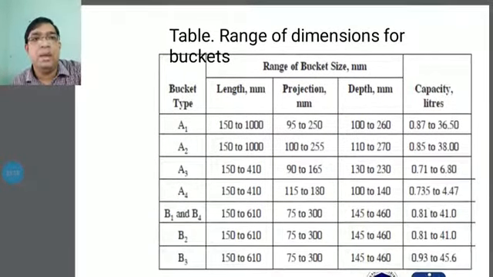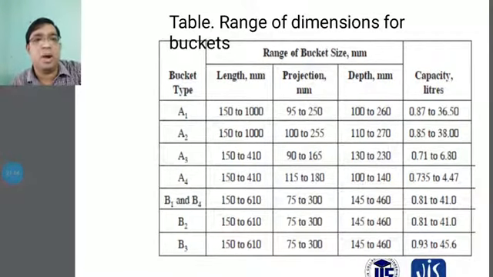In that table, the range of dimensions for the buckets is shown, with the different bucket types: A1, A2, A3, A4, and B1, B2, B3, B4. The table gives the range of bucket size in millimeters: the length of the bucket, the projection in millimeters, and the depth in millimeters.